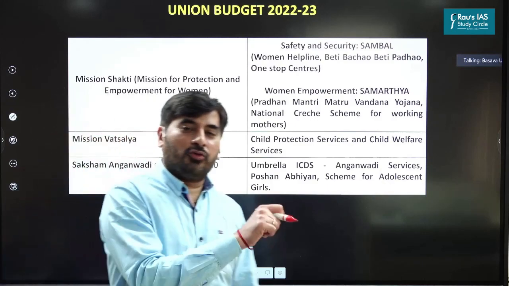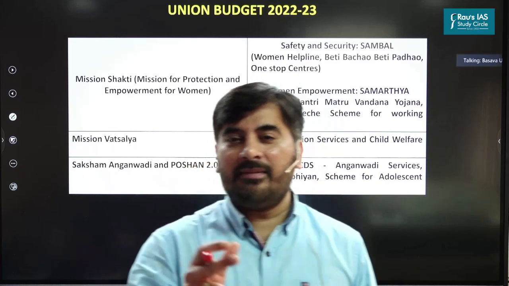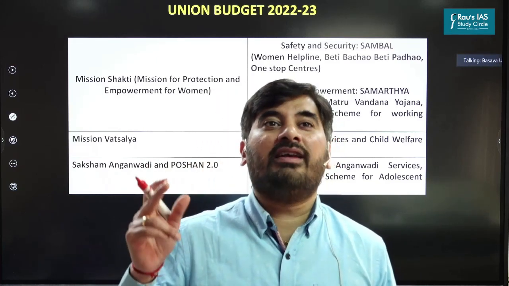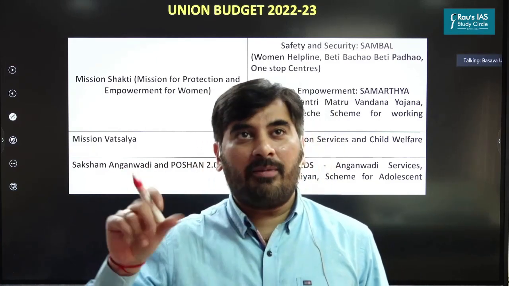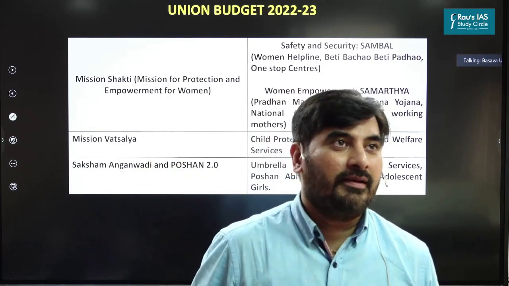Now, where can you use these schemes? In GS paper 2, you have a topic, schemes and policies related to the vulnerable sections, right? So in GS paper 2, probably while writing an answer related to women empowerment, you could use these points.